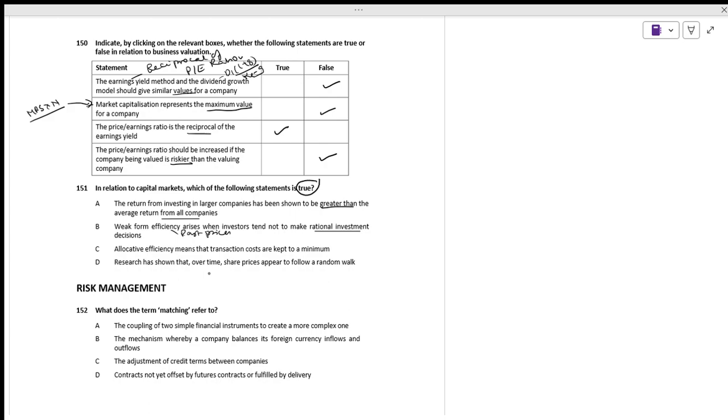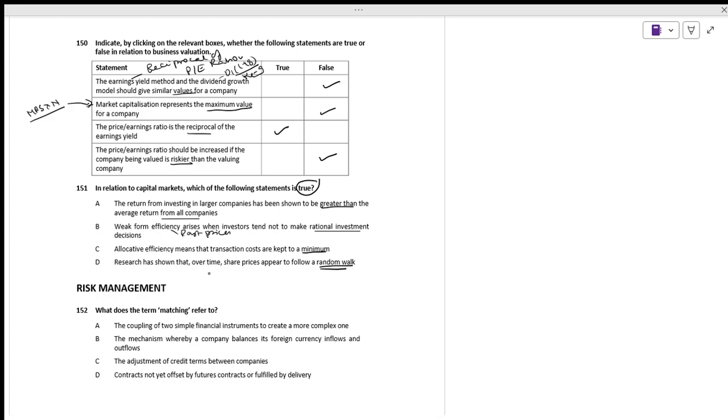Allocative efficiency means that transaction costs are kept minimum. That allocative efficiency is in terms of the diversifications. Is it right? In terms of the diversification, we are not going to take that into consideration. It is not at the minimum. Research has shown that over time share prices appear to follow a random walk. Is it? This is the research.